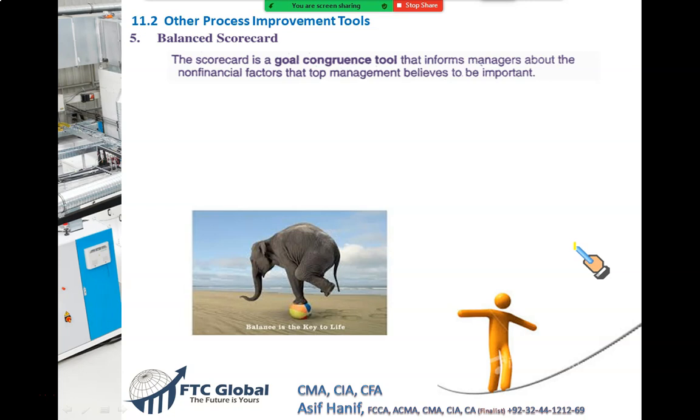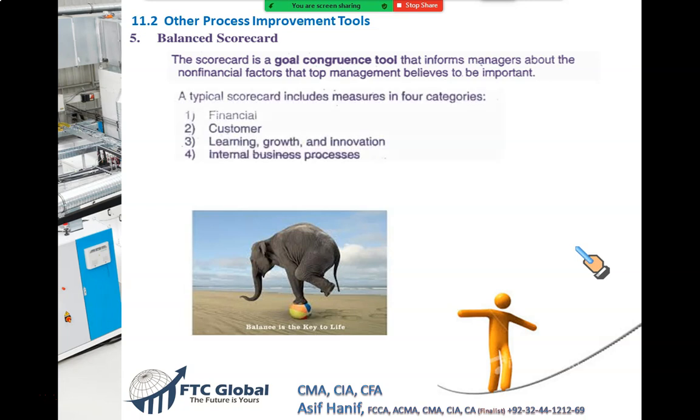This has been now moved to your section C. Balanced Scorecard says that you need to succeed in 4 dimensions simultaneously. A successful business makes money for the shareholders. A successful business keeps its customers happy. A successful business will help its employees to learn, grow and innovate. And a successful business invests in internal business processes.